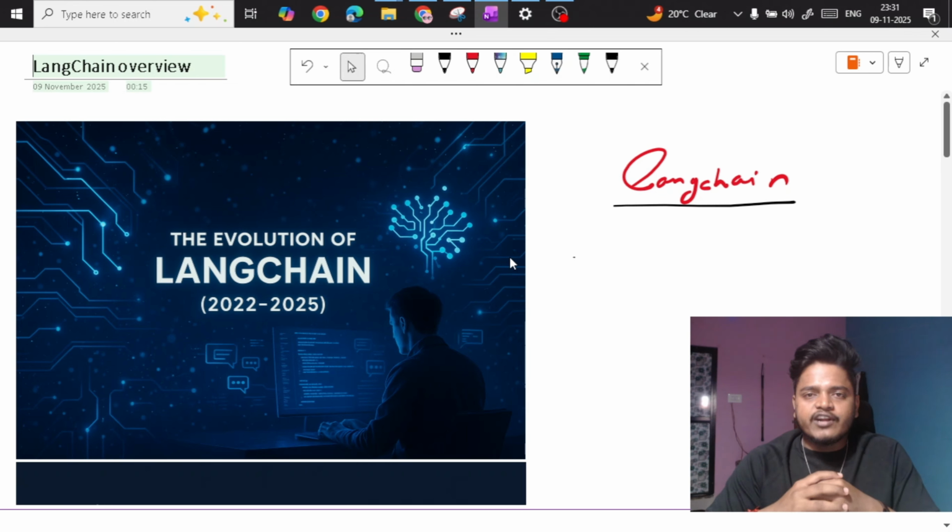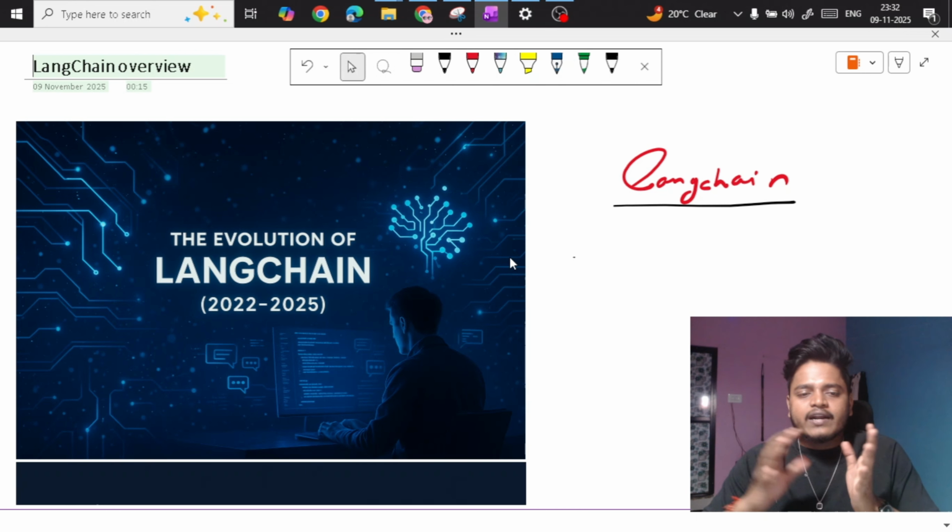How we can load the data, and how we can embed it with different embedding techniques and different embedding providers: Cohere, Pinecone, Hugging Face, OpenAI. Many embedding providers we can use. And vector databases like Chroma, FAISS. If you go to the LangChain official documentation, it will take a huge amount of time just to learn a single package.